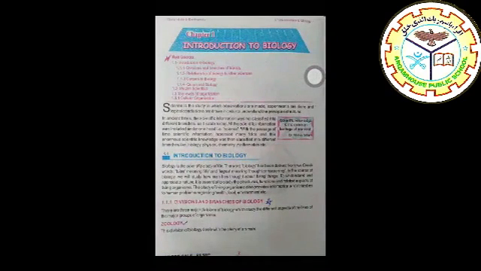Let's start from zoology. The word zoology is derived from two words, zoo and logy. Zoo means animal and logy means study. So in zoology, we will study about animals only, that in which environment they live, how their body parts work, and etc.